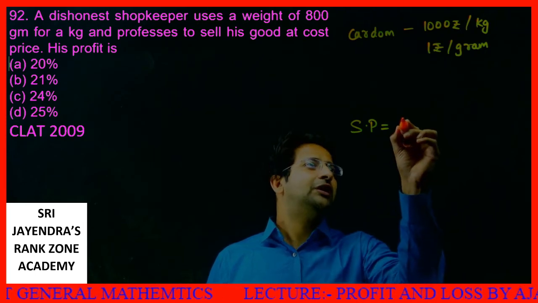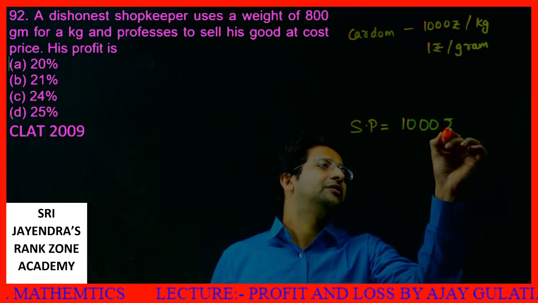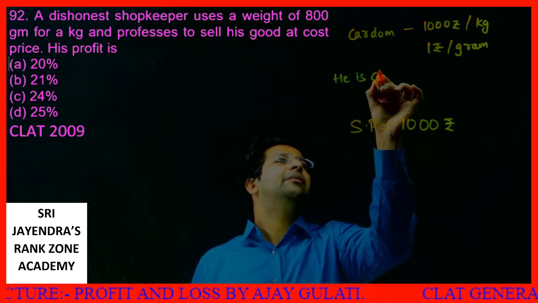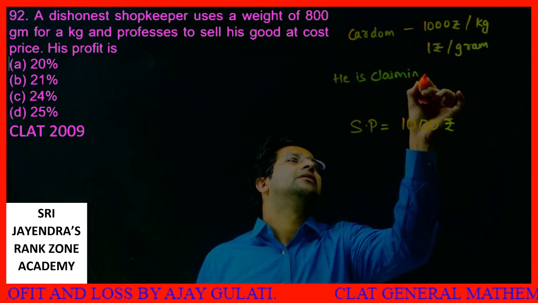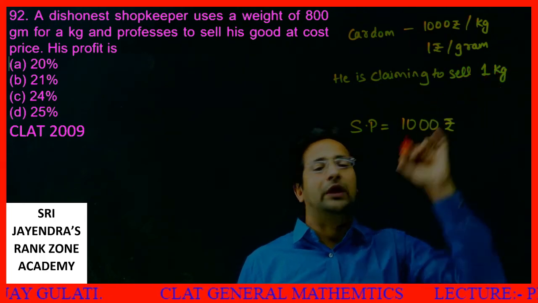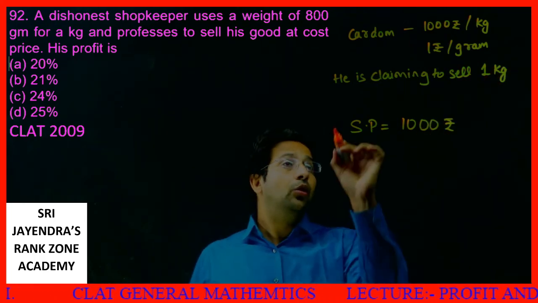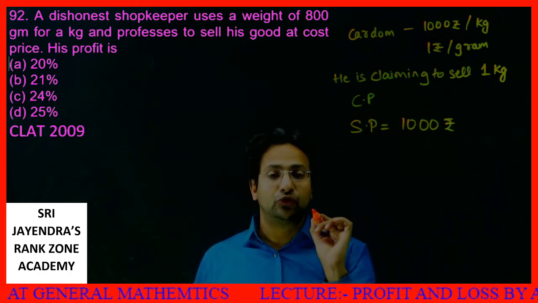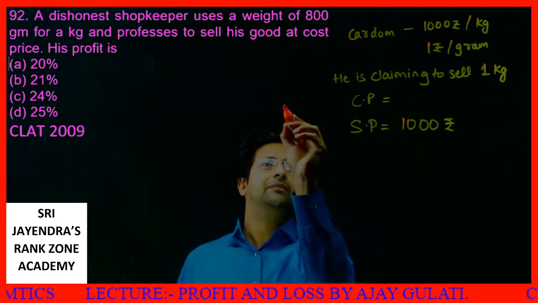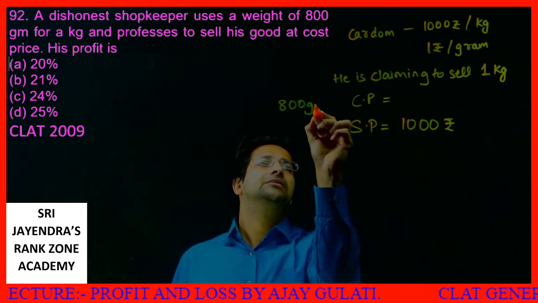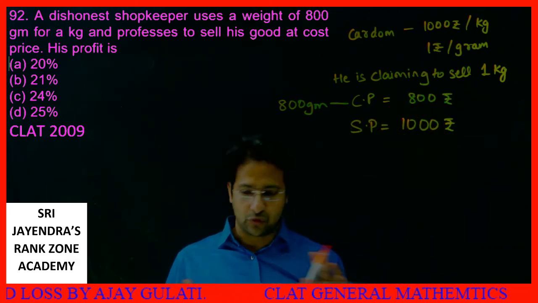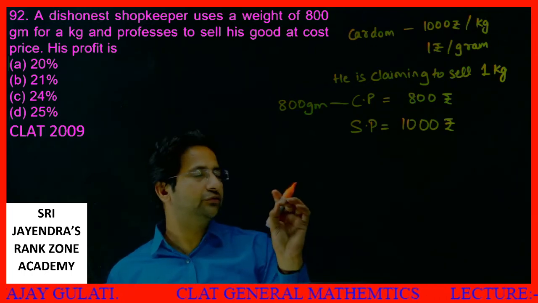Okay, so what is the selling price? Selling price is 1,000 rupees. He is claiming to sell 1 kg. Now, what is the CP for this? Actually, he is selling how much? Actually, he is selling 800 gram. When he is actually selling 800 gram, CP will be what? 800 rupees. Okay, you got this. We will do all such questions by this method only.